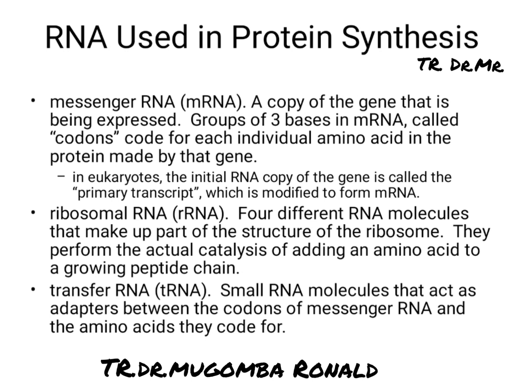So it is made up of RNA molecules and proteins. These 4 different types of ribosomal RNAs come together in the presence of other proteins, and they make what we call the ribosome.